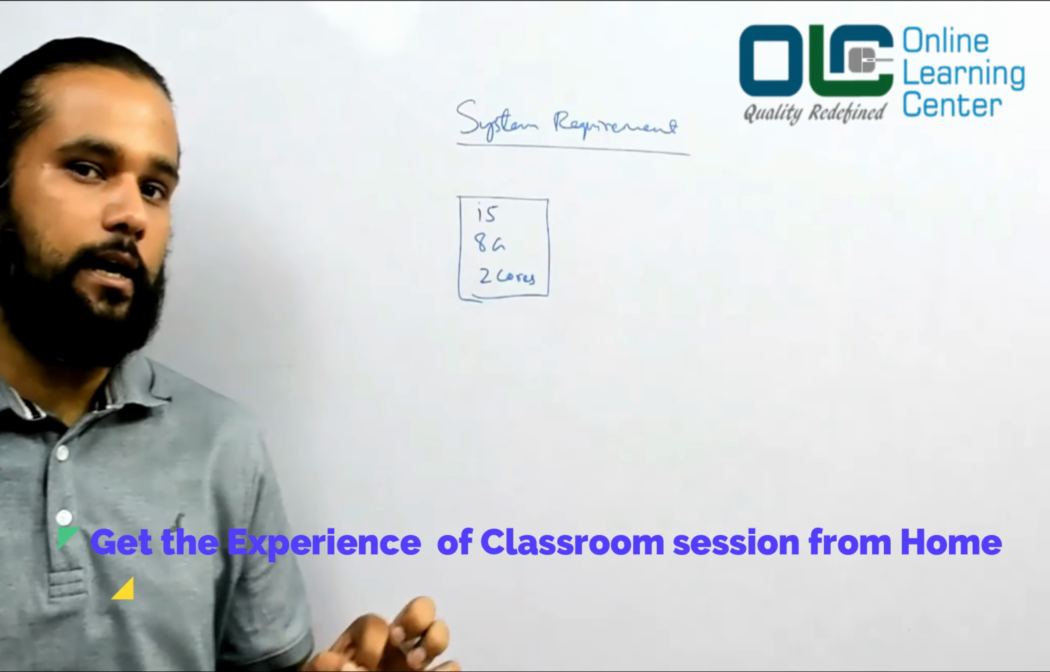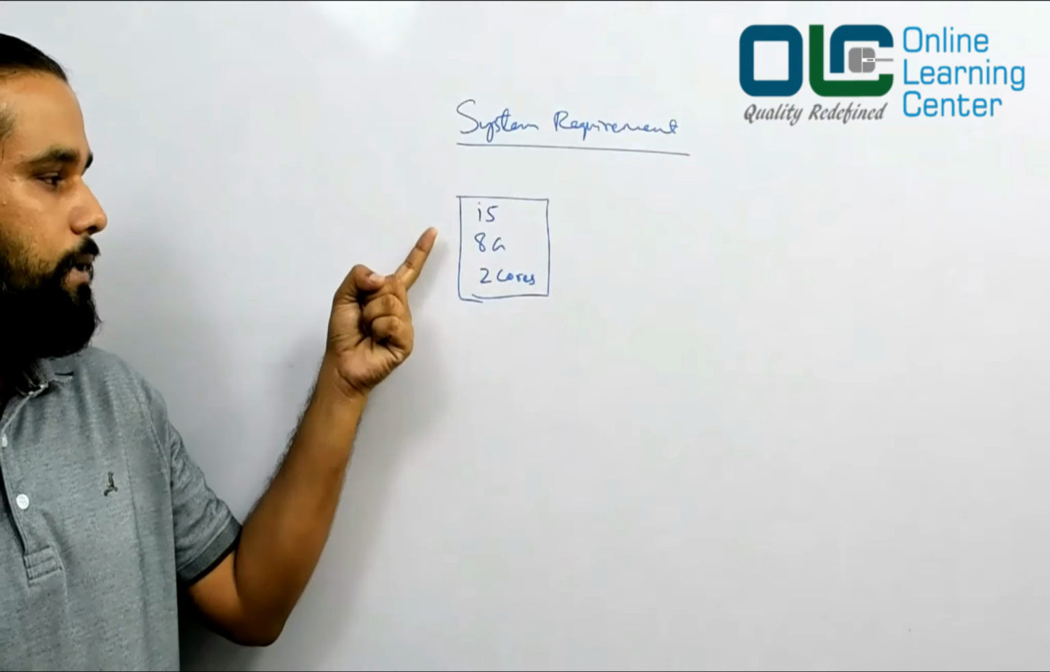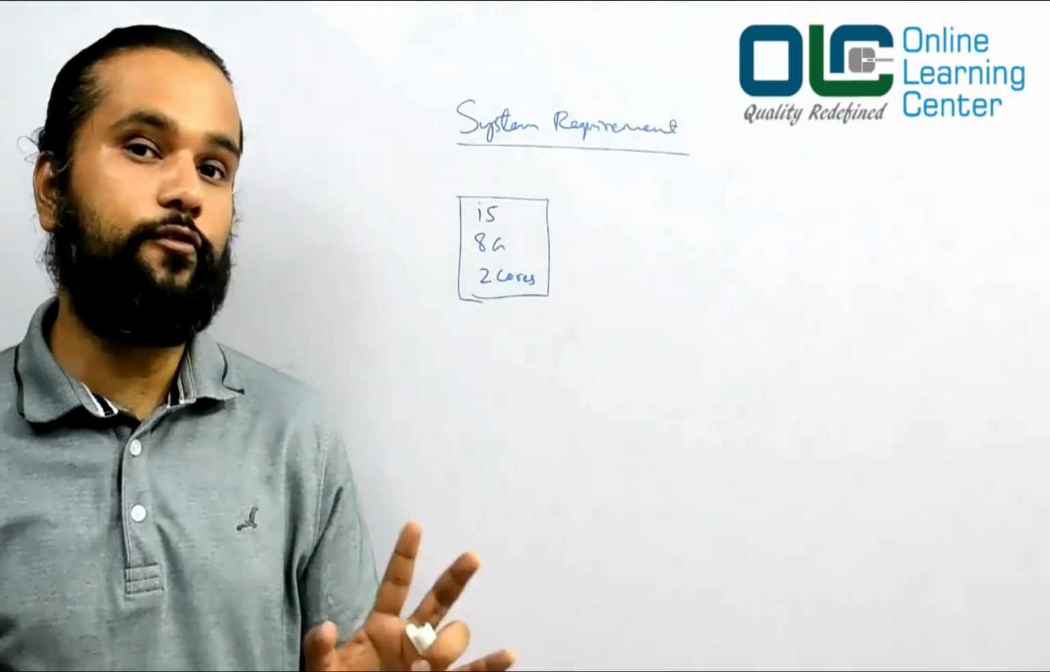This should be the minimal standard which I recommend: you should have at least an i5 machine, 8 GB RAM, and a 2 core processor. That should be good enough to get started.